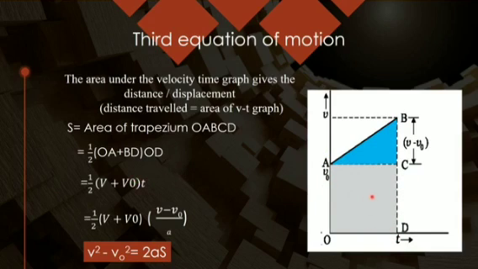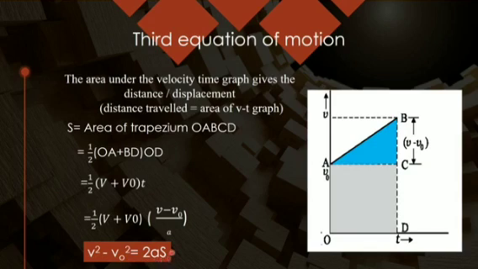The value of OA is v naught, BD is v, so (v plus v naught) into OD, which is t. Again you take the value of t from the first equation, that is (v minus v naught) divided by a. On solving you get v square minus v naught square equals 2as.